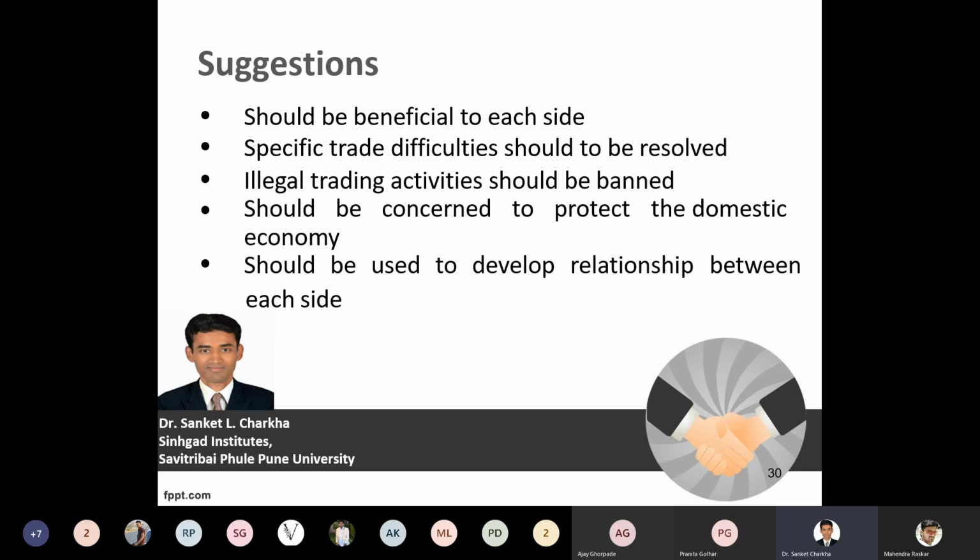Lastly, the suggestion for the development of trade agreements is that they should always focus on developing relations between the member nations at each side. Both the parties must simultaneously benefit from these trade agreements. That's all for today's lecture. We'll conclude this chapter on the different types of trade agreements that we have seen today.